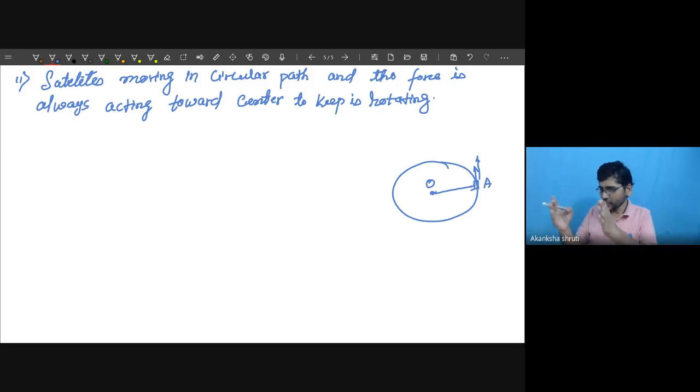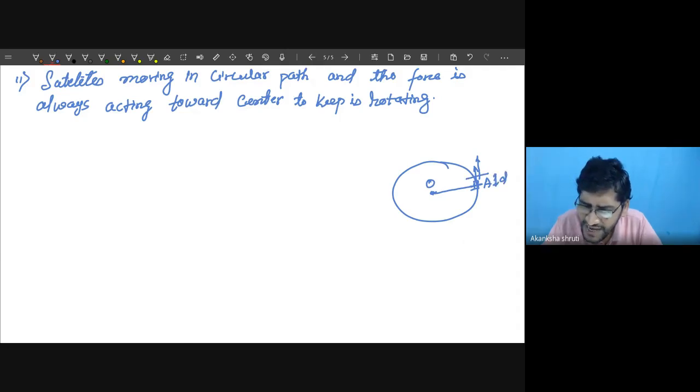If you observe a small length, say 2 meters or 5 meters or 10 meters, the road will appear straight. So it is like that. Here we can say the displacement is in this direction.